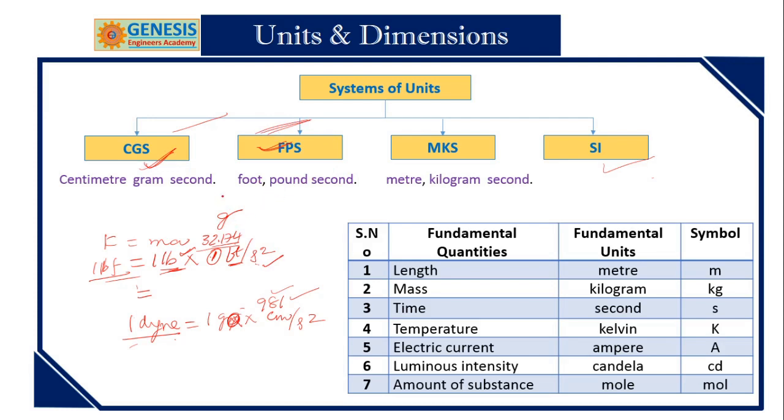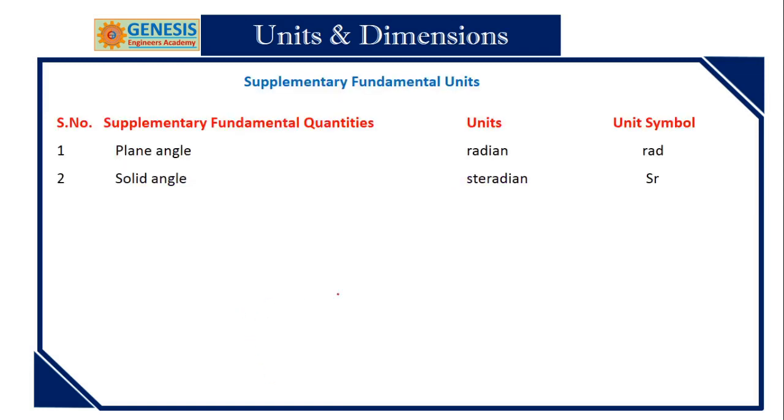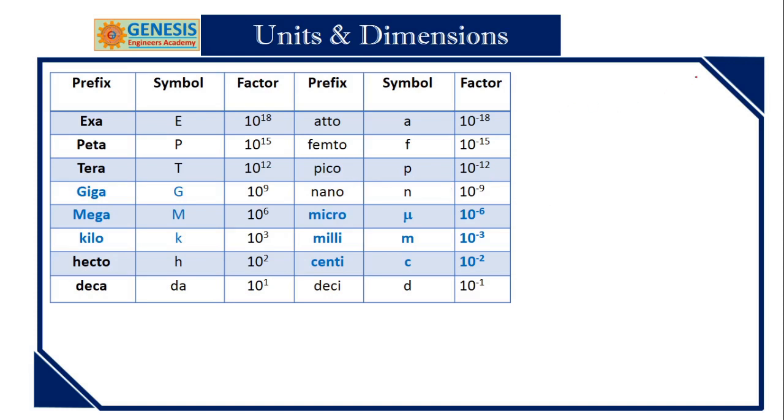So let me complete this part, that is length, mass, time, temperature, electric current, luminous intensity, amount of substance. These are the fundamental units. Supplementary units, and in this we frequently use plane angle, and the unit is radian, represented by rad. Next one is numbers. These are the prefixes used to shorten.